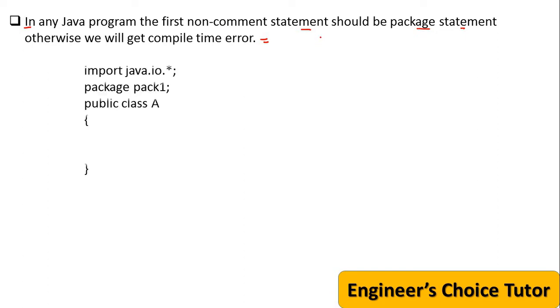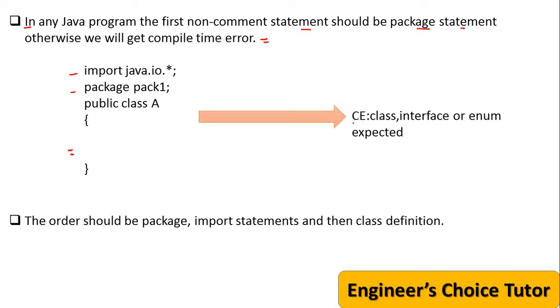Look at the example to understand this. Suppose the first statement I used is import java.io.*. The next statement is package pack1. Then public class A is declared. When you compile this program, you will get a compile time error. What is that compile time error? Class, interface or enum expected.